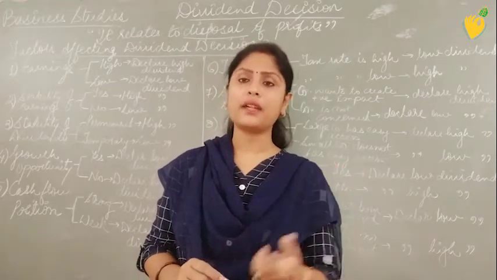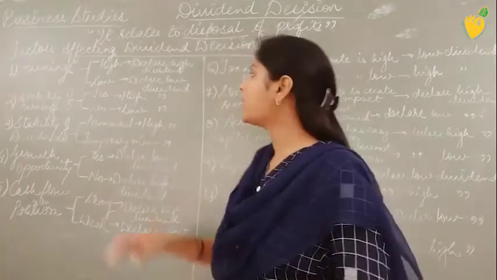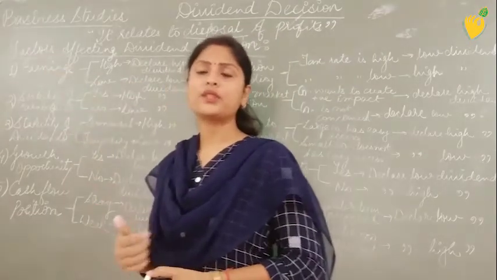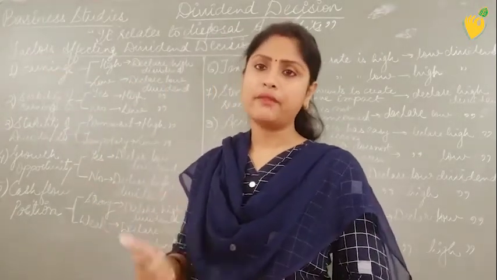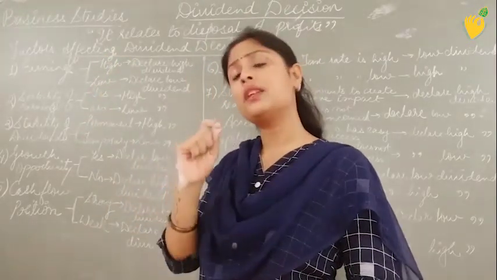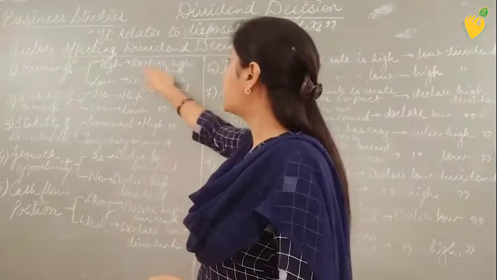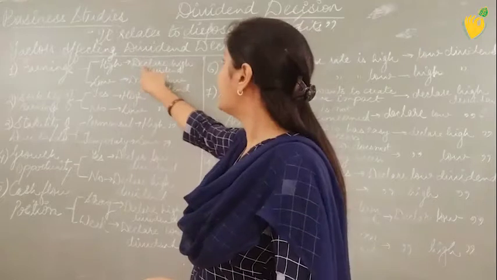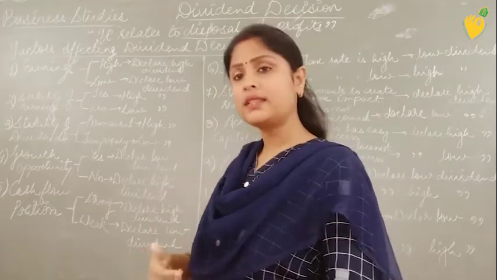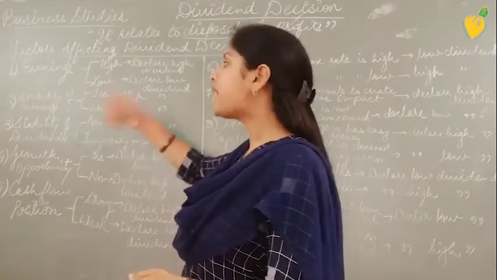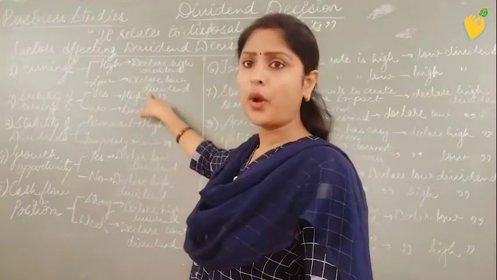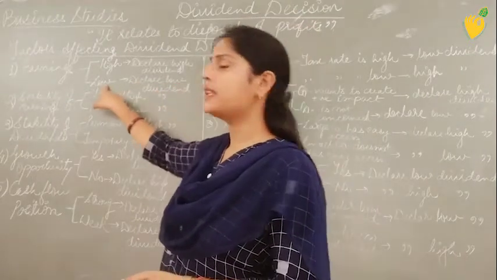And when it will be given higher and when it will be low, we are going to understand with the help of these factors. The first factor is earnings. Earnings are the revenue which the organization generates every month, every year. When these earnings are really high, the organization is in a good financial position, so it can declare high dividends. But when the financial condition of the company is not that good, and the earnings are not coming regularly, the company is not in a position to declare higher dividends. So the point written is: declare low dividend when the earnings are low.